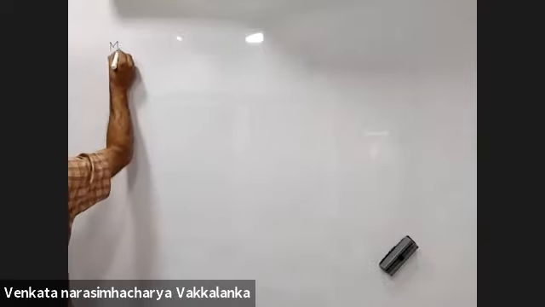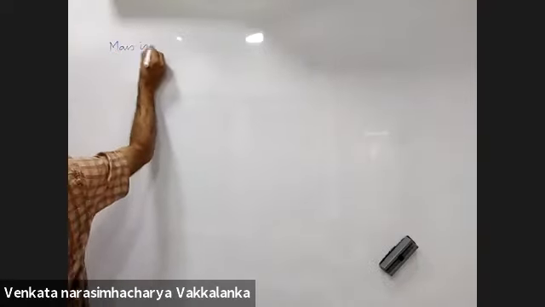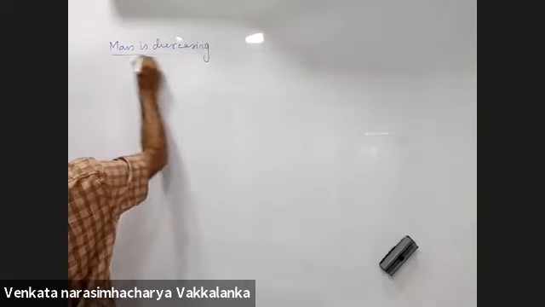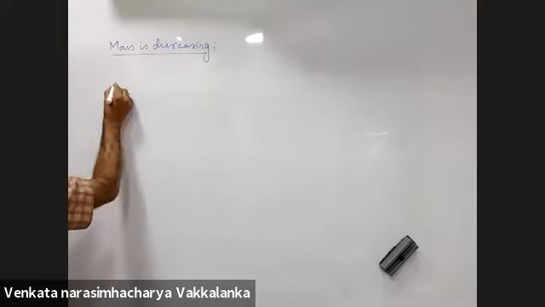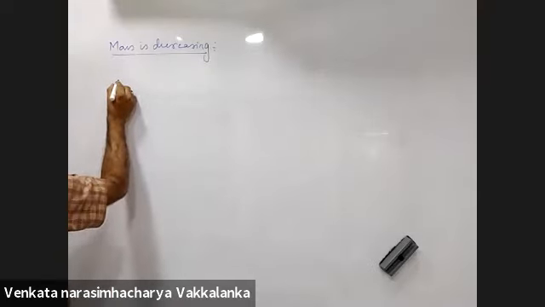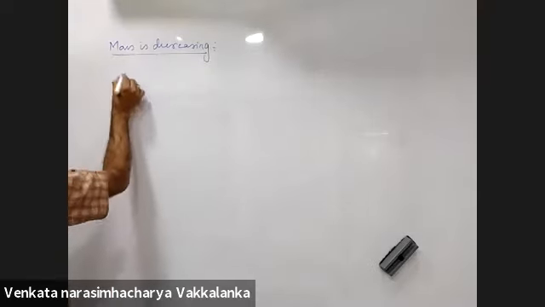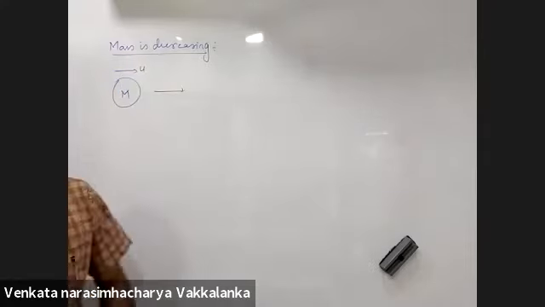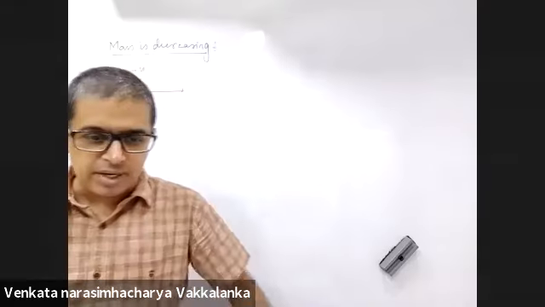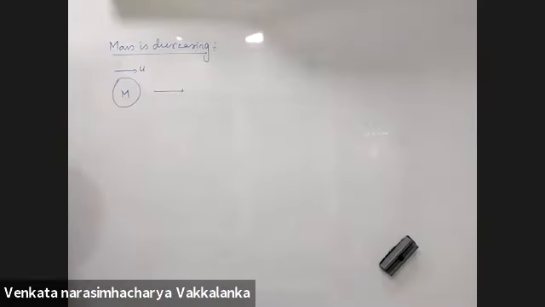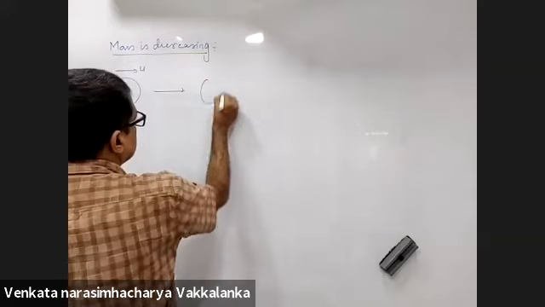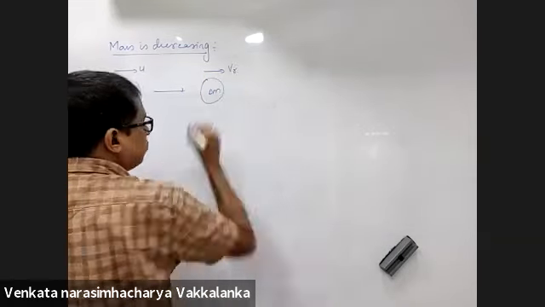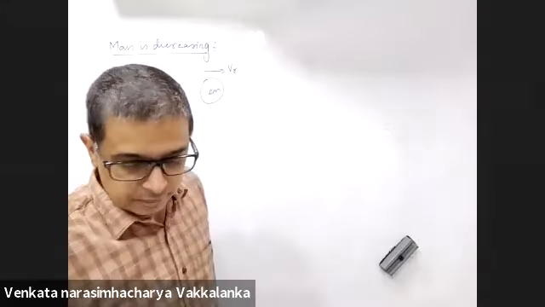If mass is decreasing, let me consider mass capital M moving with a velocity of u somewhere in the outer space where there is no gravity. Right? Delta M is ejected with a velocity Vr.